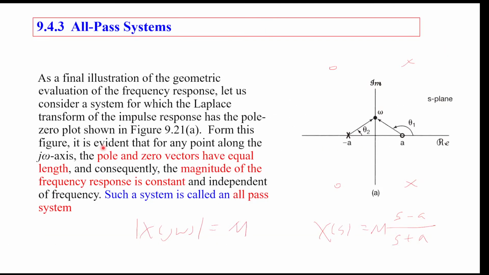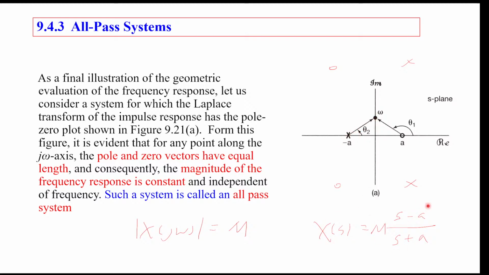So for example, for this all-pass system, each pole and zero is paired up. For this one-zero, one-pole all-pass system, for whatever j omega you choose, this j omega has the same distance to this zero as its distance to this pole.